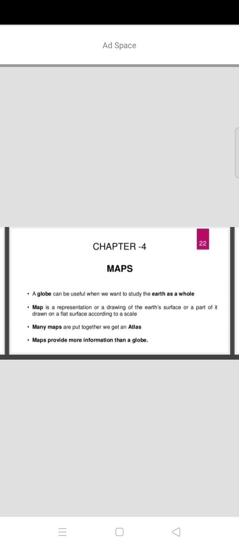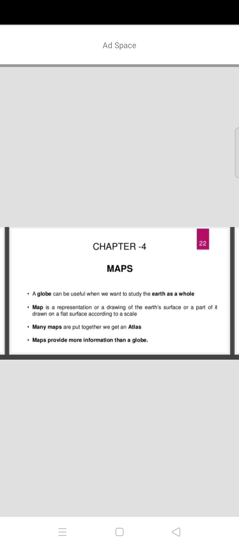A map is a representation or a drawing of the earth's surface or a part of it, drawn on a flat surface according to a scale. So what is a map? A map is representing the earth's surface. What is there on the earth's surface, the natural resources, and also we can see the areas.